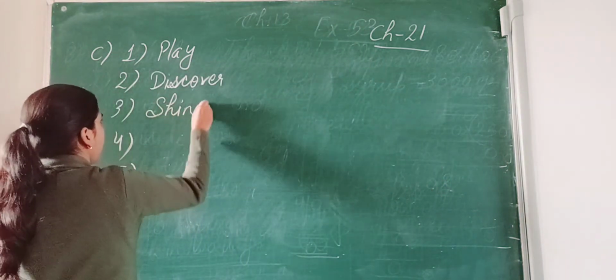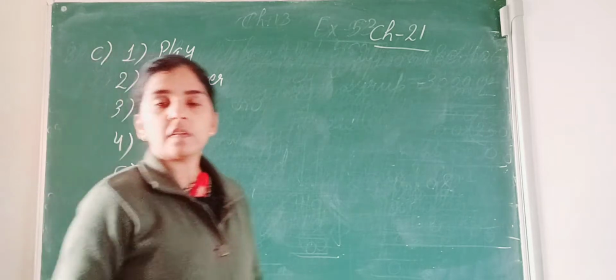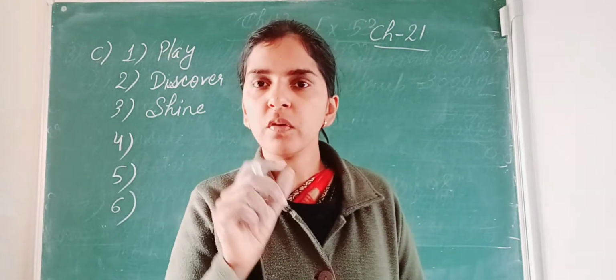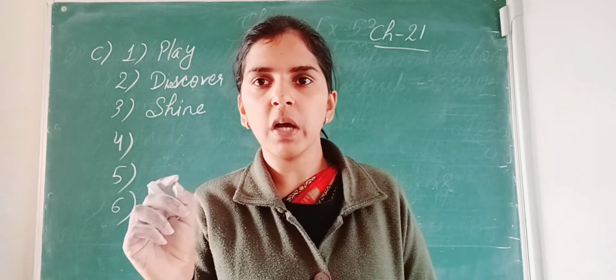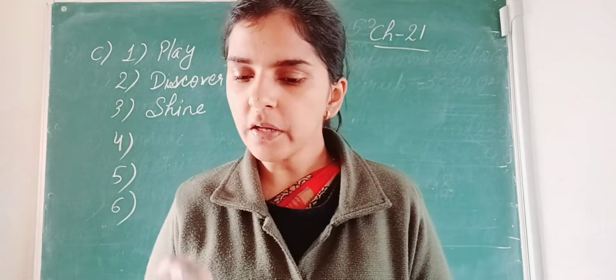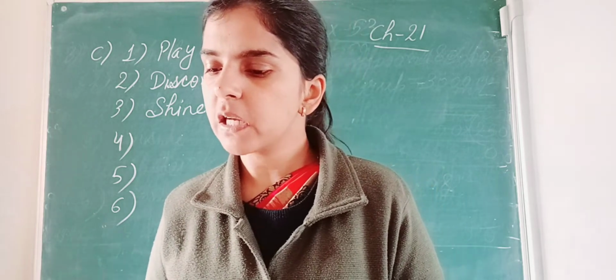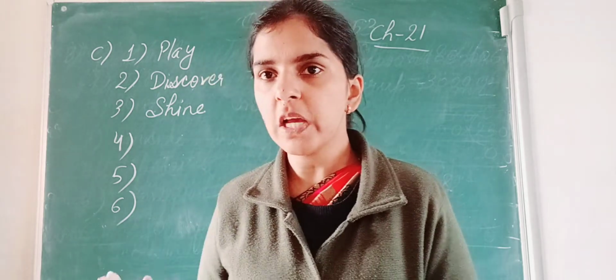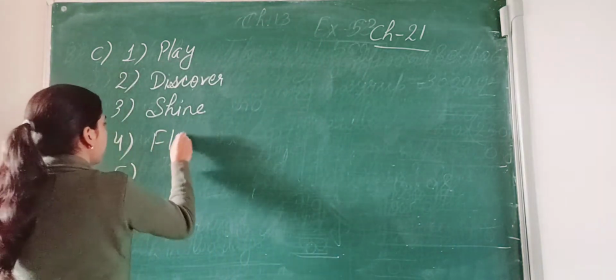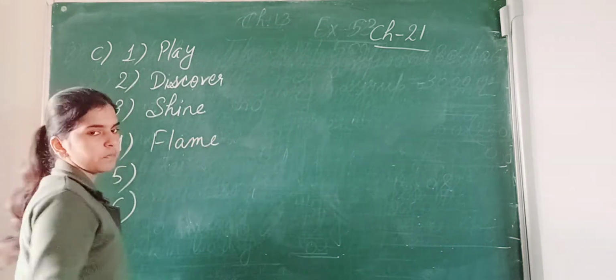Except shine, all are adverbs. See, one identification of an adverb is that it ends with ly. Okay. Number 4. Far, away, frequently, exactly, or flame. So here the odd word is flame. All others are adverbs here.